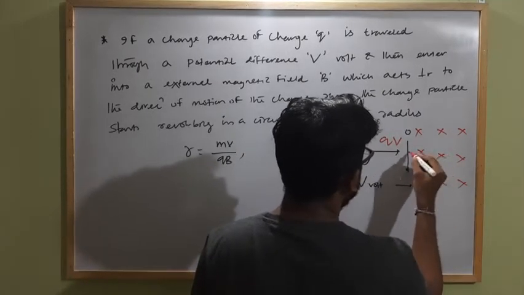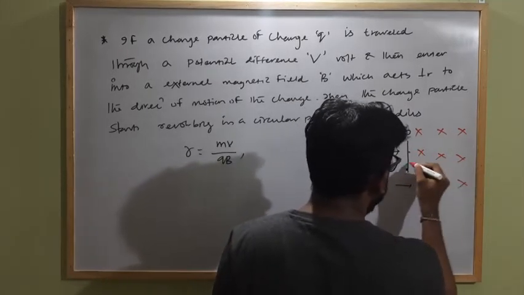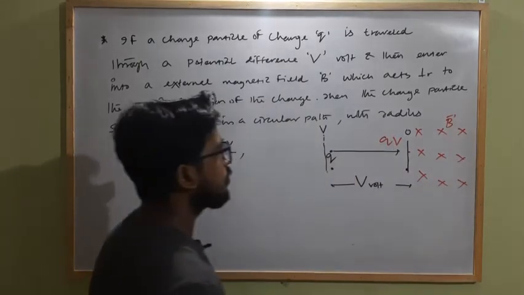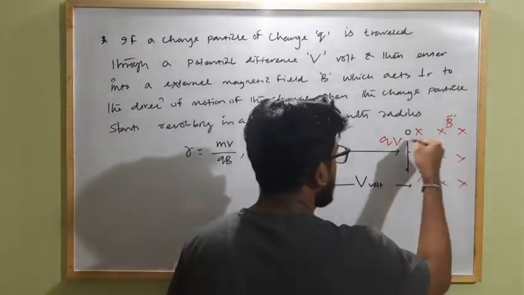So here it will gain some velocity, and when it enters this point, there is a magnetic field B which acts perpendicular to the direction of motion. Then the charged particle starts revolving.